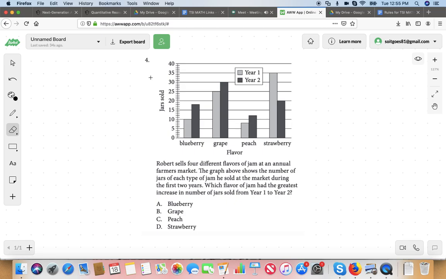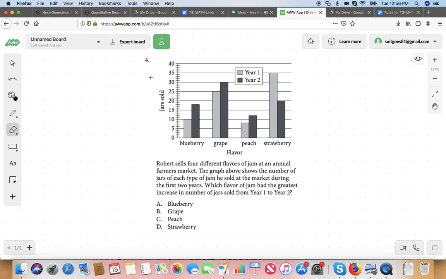From year 1 to year 2? What was the increase? Yeah. What was the increase in grape from year 1 to year 2? 30. No, that was not an increase of 30 jars. No, it was 5. That's an increase of 5. Yeah. And I'm looking at this graph, and I see an increase bigger than 5. I see an increase bigger than 5. Don't you?